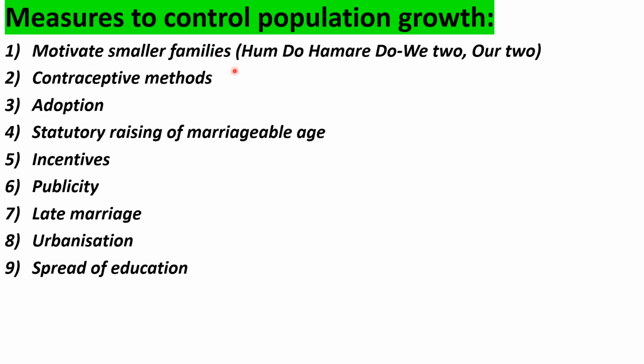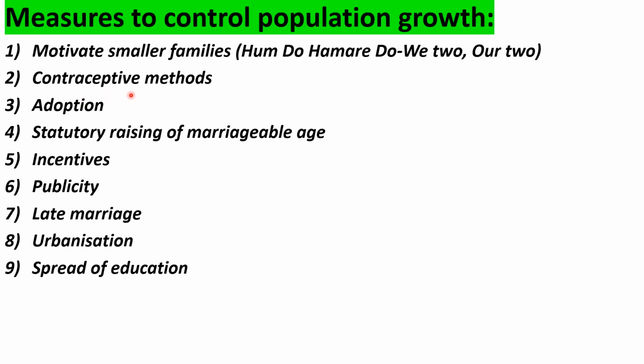It is very, very important. Today, many countries stress smaller families. They go to the people and motivate them to have smaller families. They suggest couples confine themselves to either one kid or two children. In India, we might see advertisements on television or in newspapers like "Hum do hamare do," or "We two, our two."